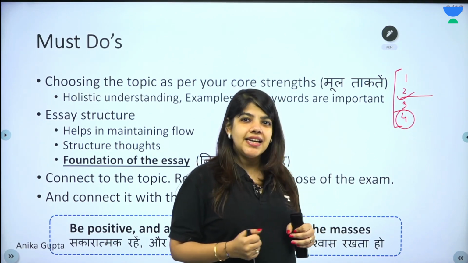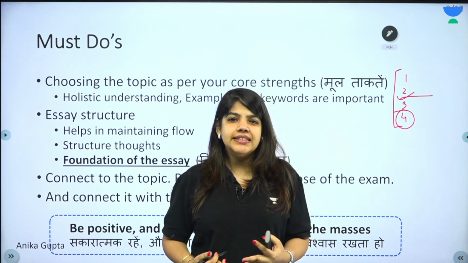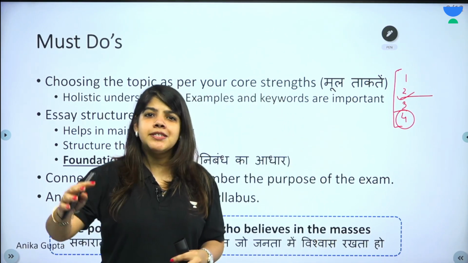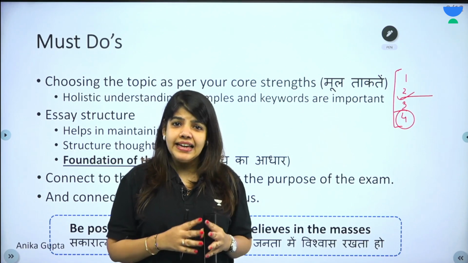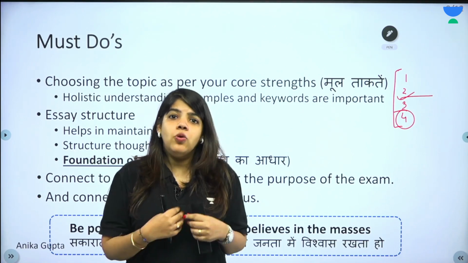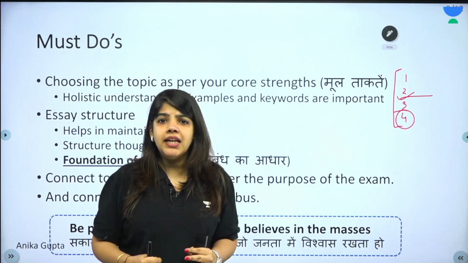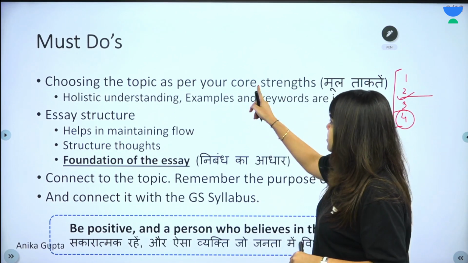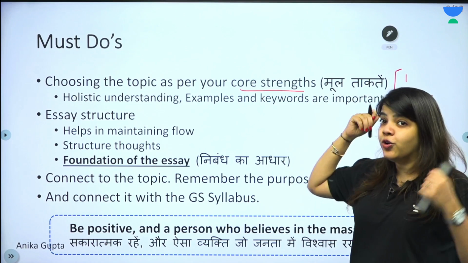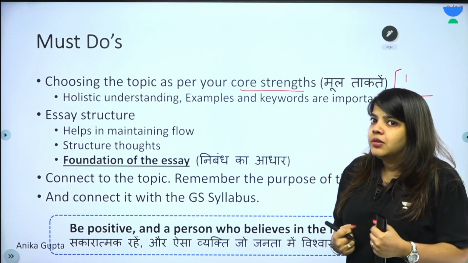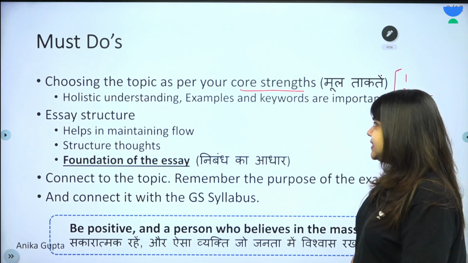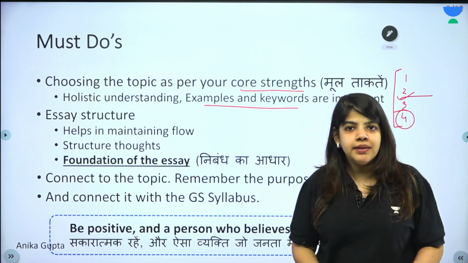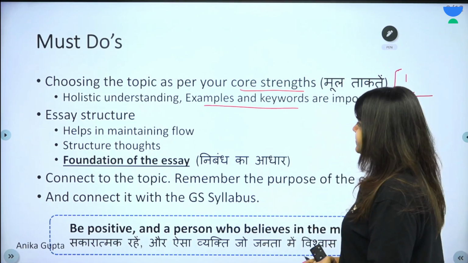But if you write a weak essay, it is going to be an average essay right from the moment you write it. So do not choose a topic based on सब इस पे लिख रहे हैं, सब इस पे लिख रहे हैं, लेकिन हमें क्या आता है, हमारी कोर स्ट्रेंथ क्या है, हमें कौन सा टॉपिक ज्यादा कंफर्टेबल लग रहा है. This should be the reasons why we choose a topic. So what I've written, choosing the topic as per your core strength, मूल ताकत. Holistic understanding होनी चाहिए. Examples and keywords are important in an essay. How do we include them? We will look for this in the further classes.